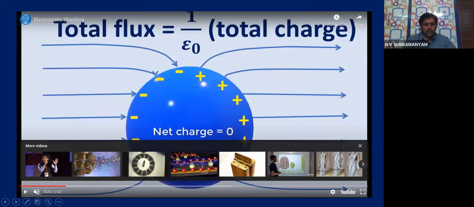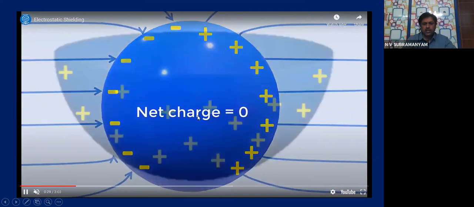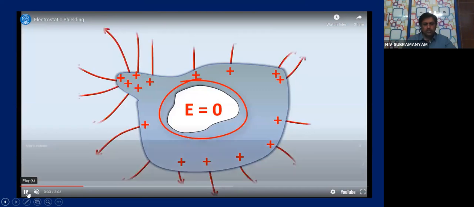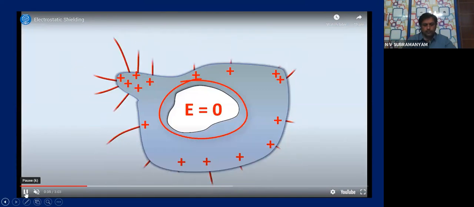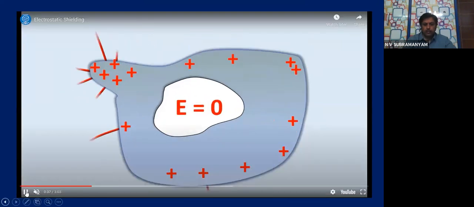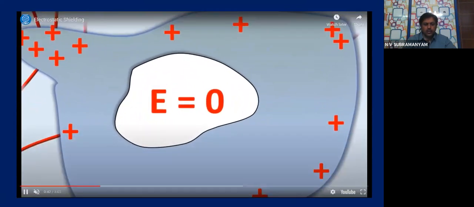See here. Net charge inside is zero. Net charge is zero inside the conductor, and the electric field is also zero. So what is the importance of this? Let us try to understand.